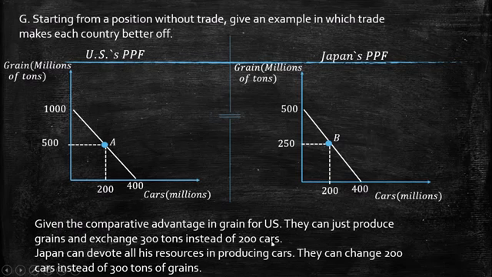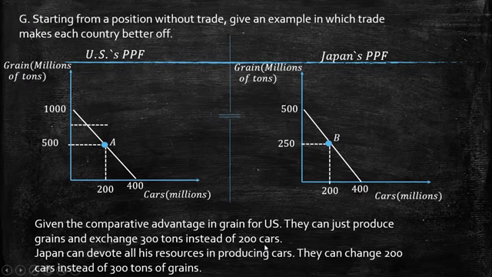I'm going to say to the United States, okay, you just produce grains, which is 1000, and give 300 tons instead of 200 cars. On the other side, Japan can devote all its resources to producing cars, and they can exchange these 200 cars for 300 tons of grains.